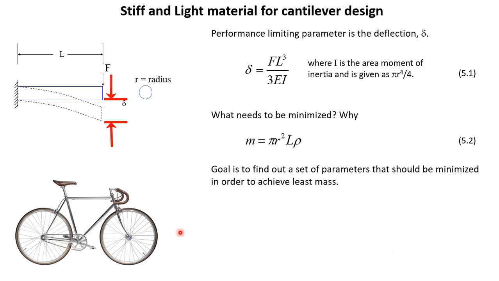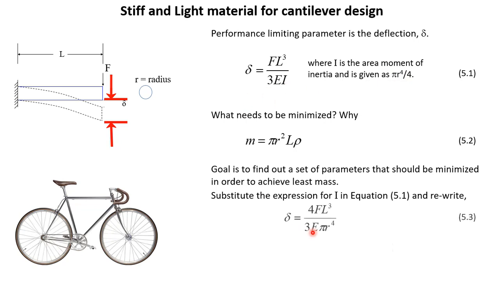So the goal is to find a set of parameters that should be minimized in order to achieve least mass. Now substitute the expression for I in equation 5.1 and rewrite. So we will substitute I equal to pi r to the power 4 over 4, and we can rewrite the deflection equation as this one.